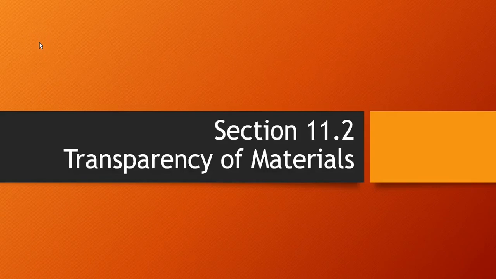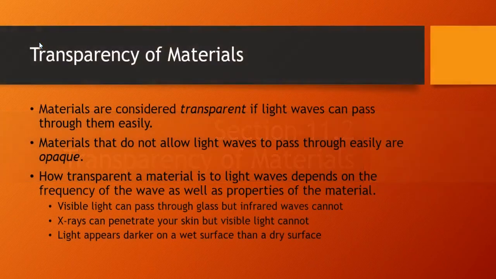Section 11.2 Transparency of Materials. So we refer to a material as being transparent if a light wave can pass through it. If light can pass through the material without interacting with the material, then that material is transparent. Now we think of transparent as being things like windows, but that doesn't always have to be the case. Transparent can refer to any object allowing any type of electromagnetic wave to pass through it.